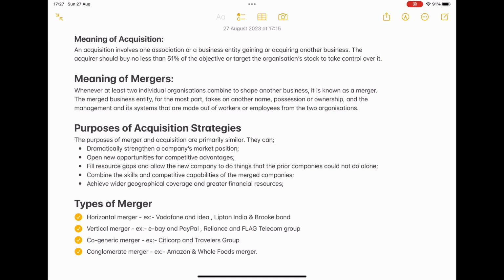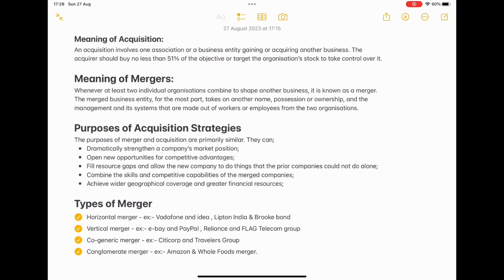The company which I am going to merge with, or the company which I am going to acquire, has n number of employees, but that company lags in finance. That company does not have the finance or money for running the business. So I'm going to purchase that company, recruit those employees, and use those employees for my business. This is how it fills the resource gap, isn't it? I think you're getting my point.